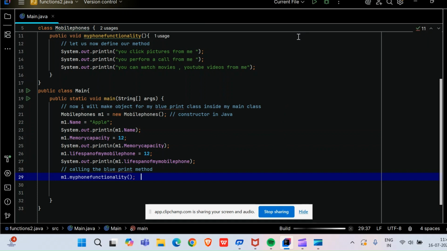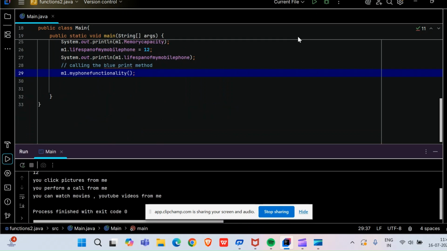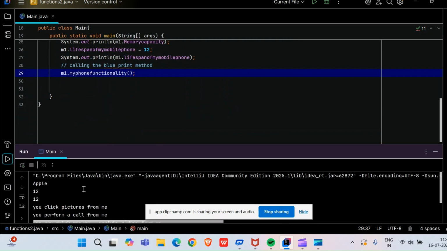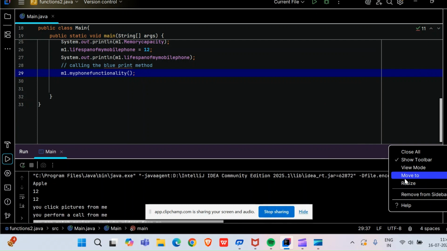Okay, let us check. All right, friends, so you can see here. Let me put the result here in the right terminal. Move to vertical, right bottom, right top. Let it be right top.